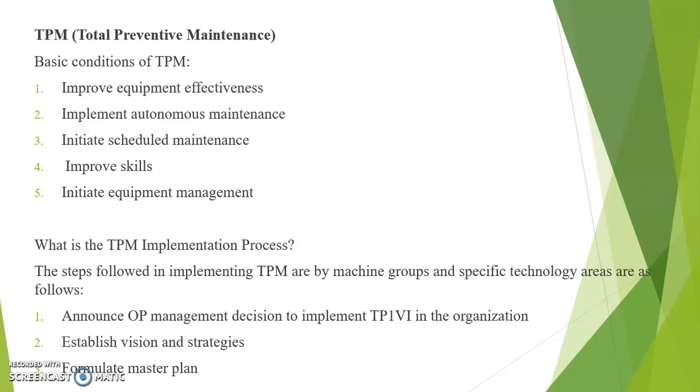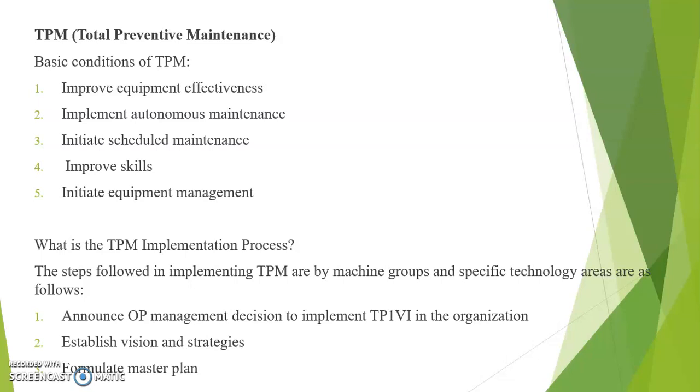And the third one is initiate scheduled maintenance. There are scheduled maintenance activities to be performed by the maintenance department. The scheduled maintenance is performed on a planned date in consultation with the shop. In some organizations, preventive maintenance is carried out by the team consisting of operators and maintenance personnel. In addition to the preventive maintenance, weekly maintenance, monthly maintenance and major overhaul of the machines are planned well in advance and fully coordinated with the shop. This is scheduled maintenance.